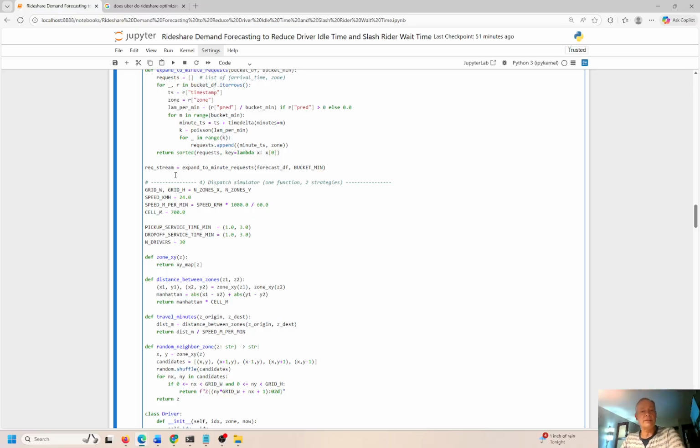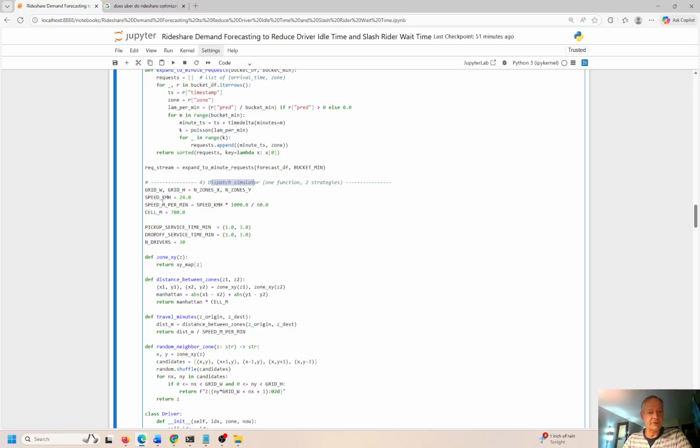So we're going to create down here a dispatch simulator. We already have the grid from above. We know what the average speed is going to be in terms of where the Uber drivers are operating. If it's in New York City, it's probably going to be slower than a smaller city with less traffic. So we have to accommodate that.